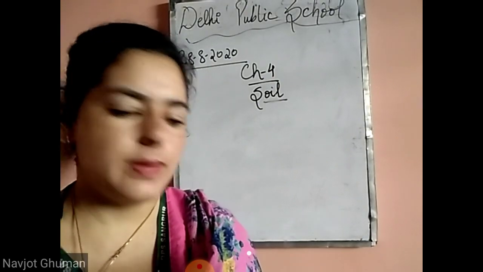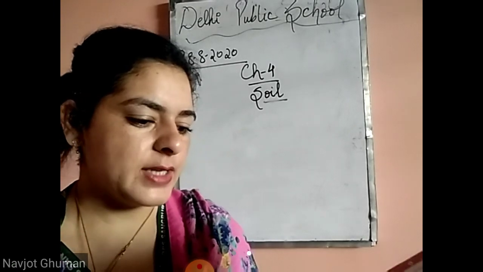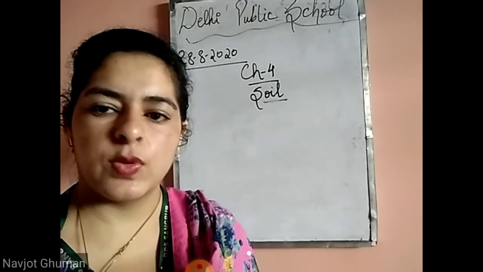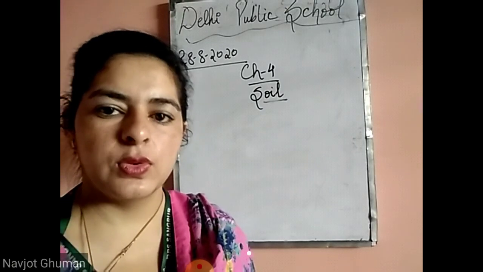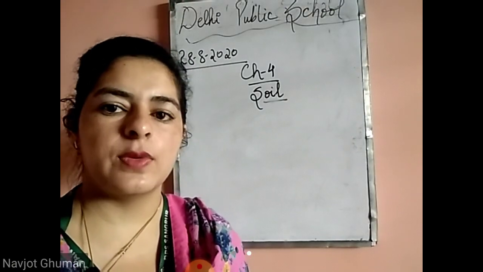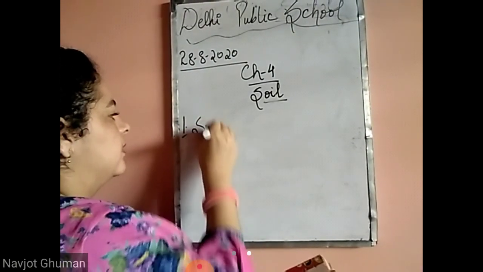First is your fill in the blanks. First, fill in the blank. Dash provides water and nutrients to the plants. What provides water and nutrients? Because plants, they grow in the soil. So who will provide nutrients and water to the plants? That is the soil. First is soil.